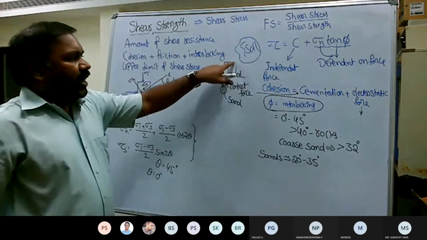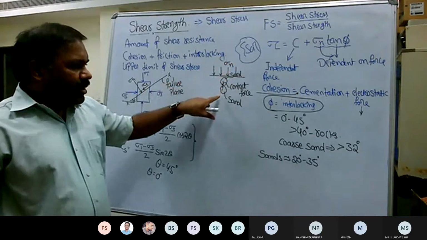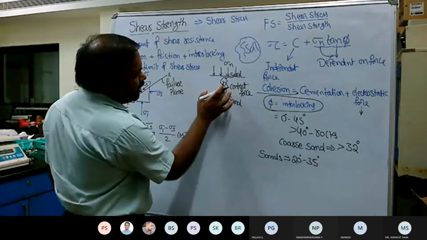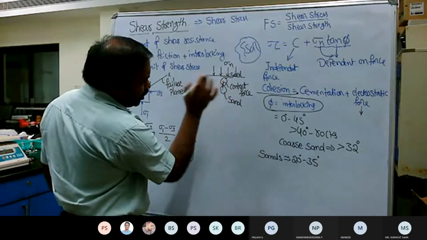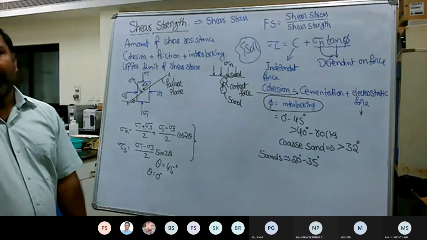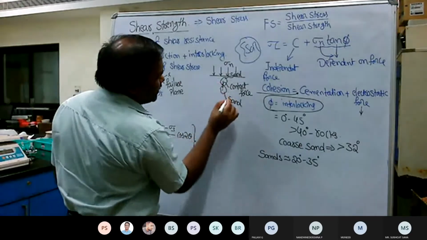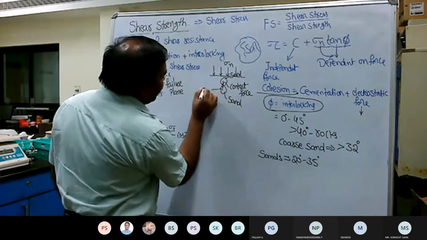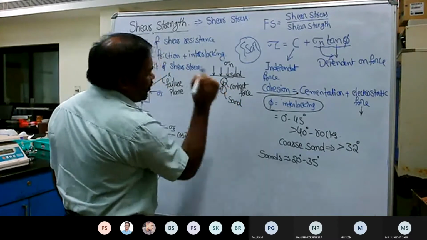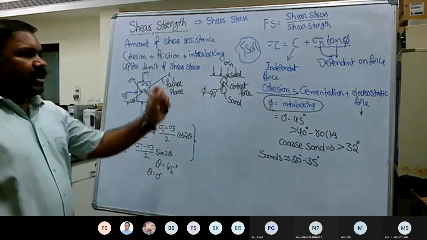Now depending upon the intensity of the normal stress applied on the sand particle, the angle made between the two contacts, which is responsible for the contact stress, might vary. Suppose in this case, it is represented as pi. So pi is 90 if the contact force is perfectly vertical, but that is never possible